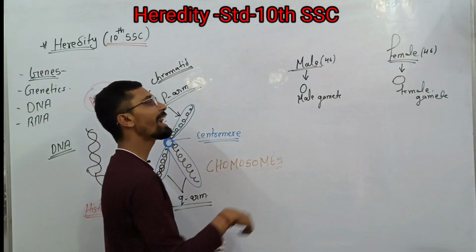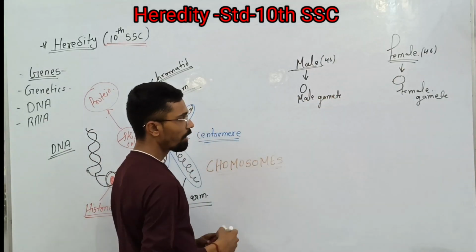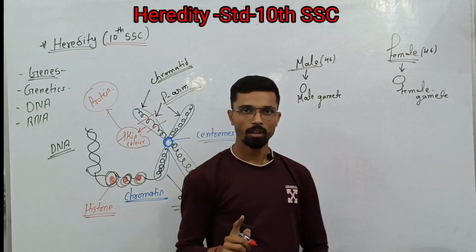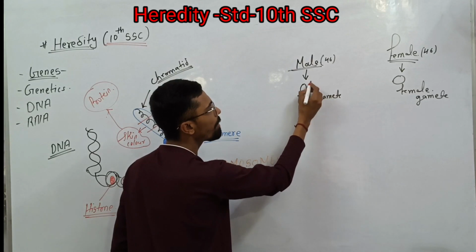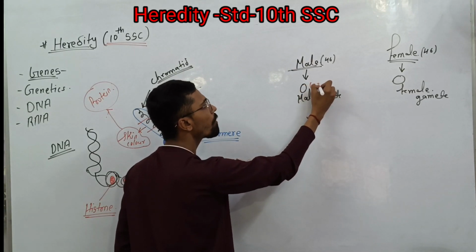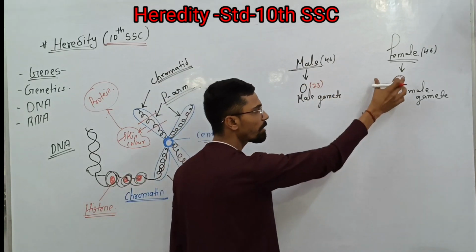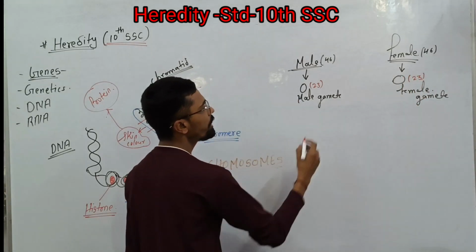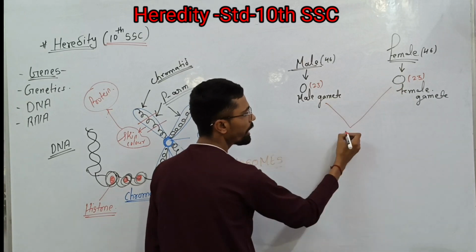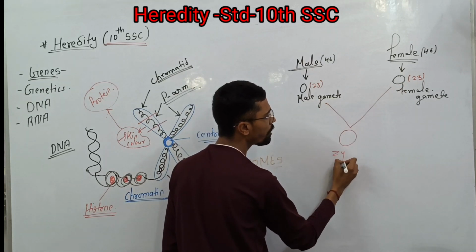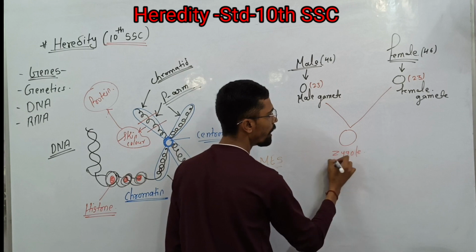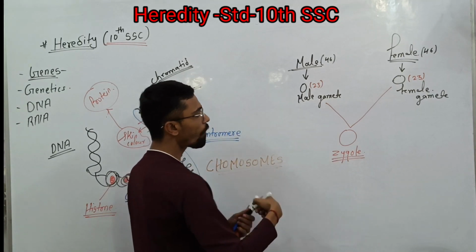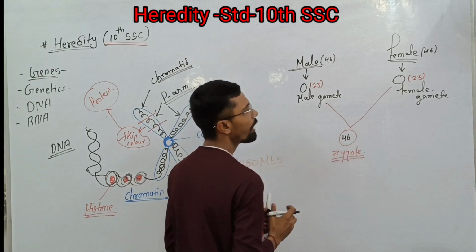But during gamete formation, the male undergoes meiosis to form the male gamete, having 23 chromosomes. Similar things happen in the female also. When these two fuse, they form a zygote, and this zygote has 46 chromosomes, having both.